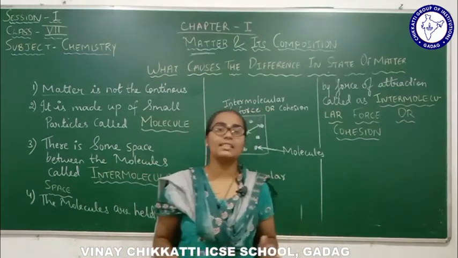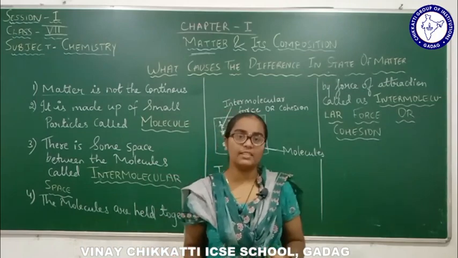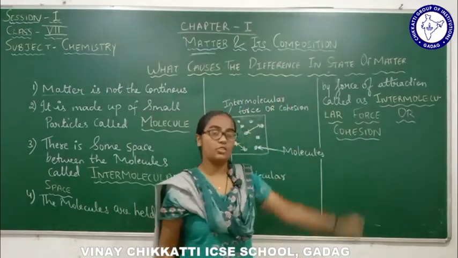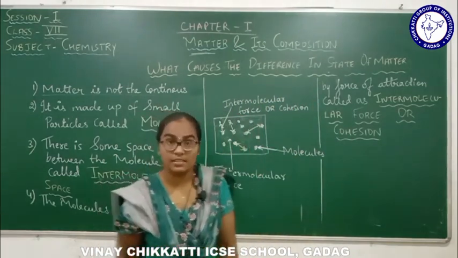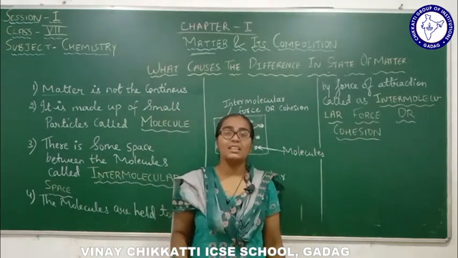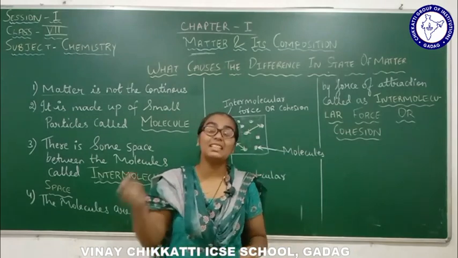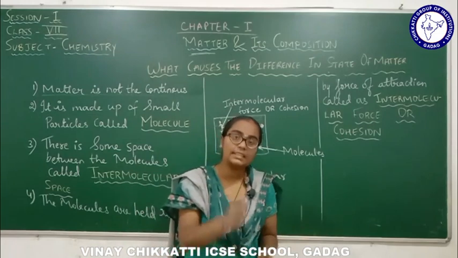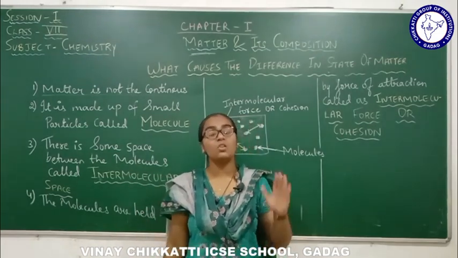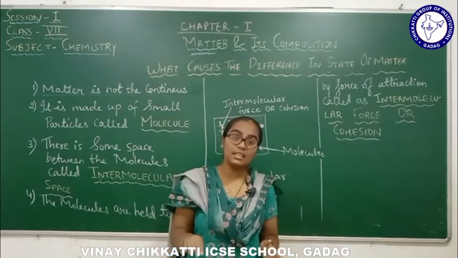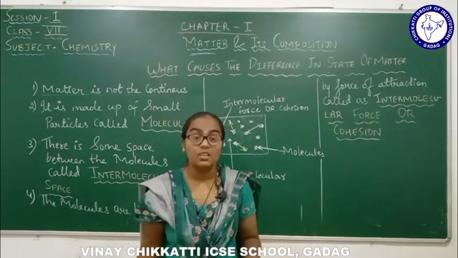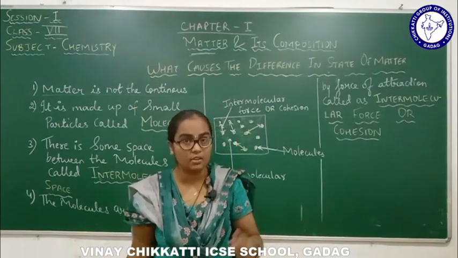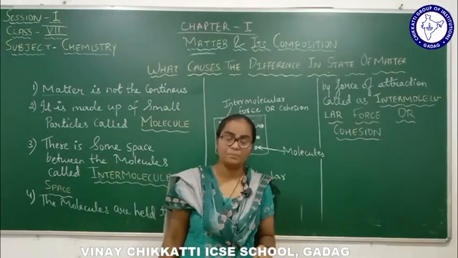Now the new topic we are going to start is what causes the difference between these three states of matter. Why is solid called solid, why is liquid called liquid, and why is gas called gas? What is the factor which makes the basic difference between them? That we are going to study here.